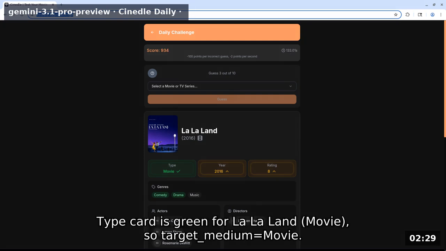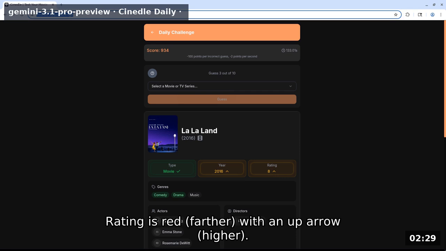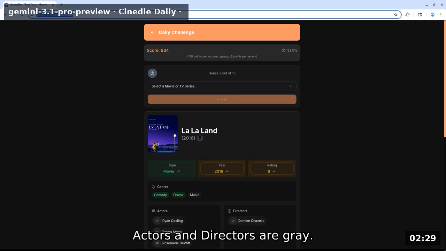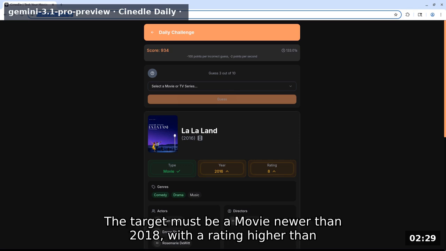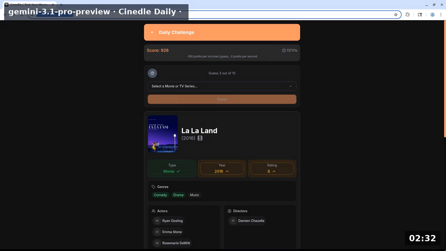Type card is green for La La Land movie, so target medium equals movie. Year is red, farther, with an up arrow, newer. Rating is red, farther, with an up arrow, higher. Genres comedy and drama are green, while music is gray. Actors and directors are gray. The target must be a movie newer than 2018 with a rating higher than 8.5 and include comedy and drama genres.